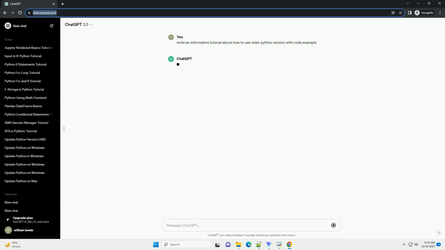Assuming you have Pyenv installed, use the following command to install a specific Python version. Replace x.x.x with the version you want, for example 3.6.12.